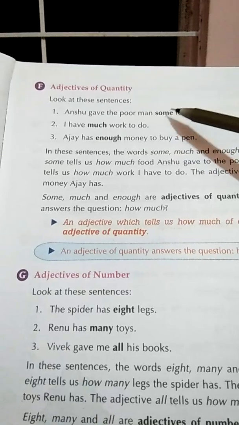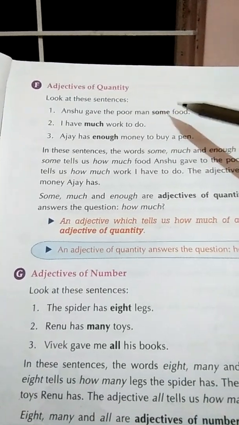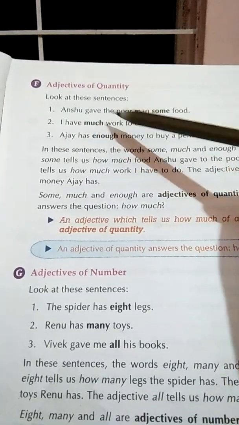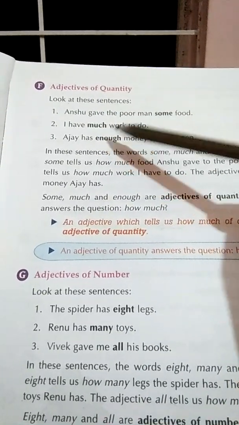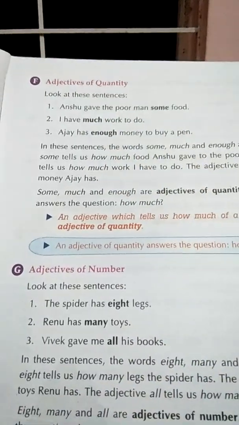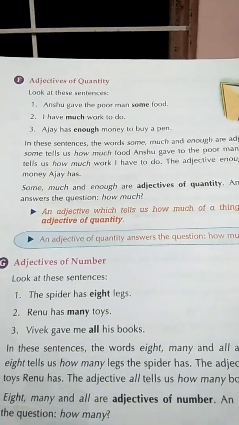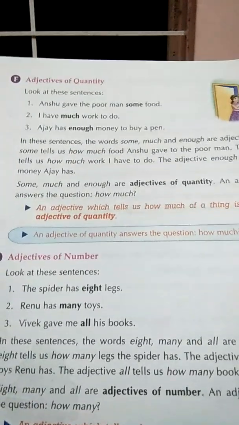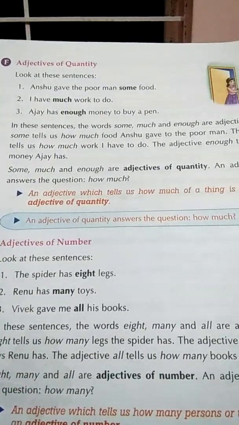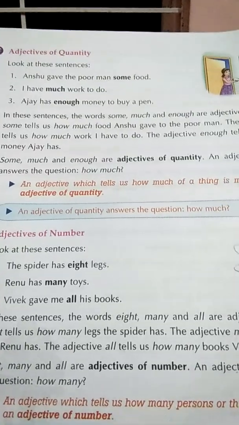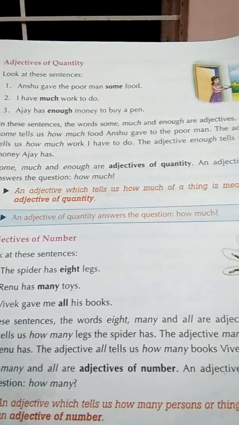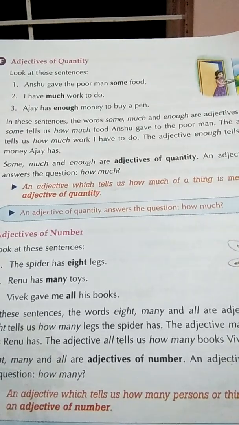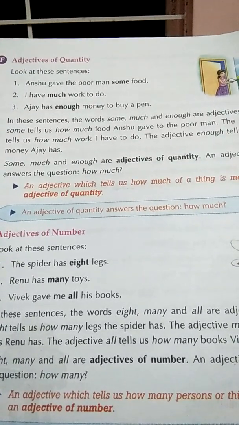So we have used the adjective some for food, much for work, and enough for money. Okay. Next, let us see the definition. An adjective that tells us how much of a thing is meant is called an adjective of quantity.